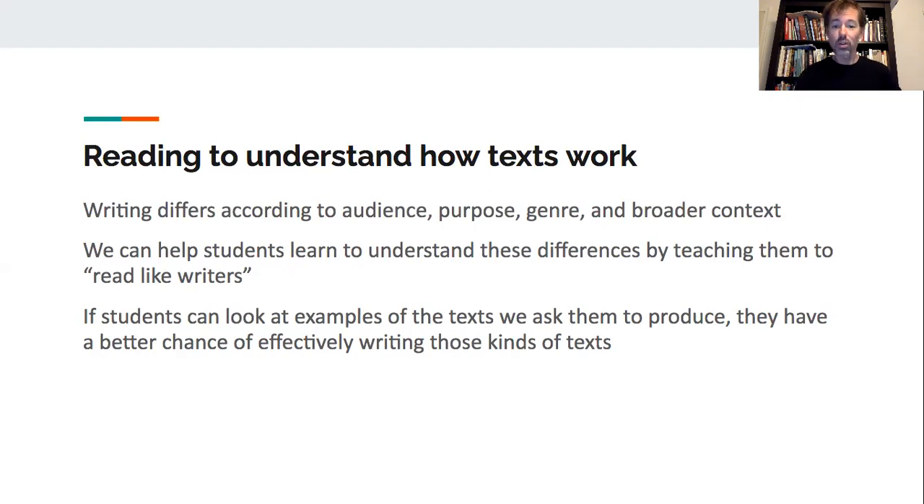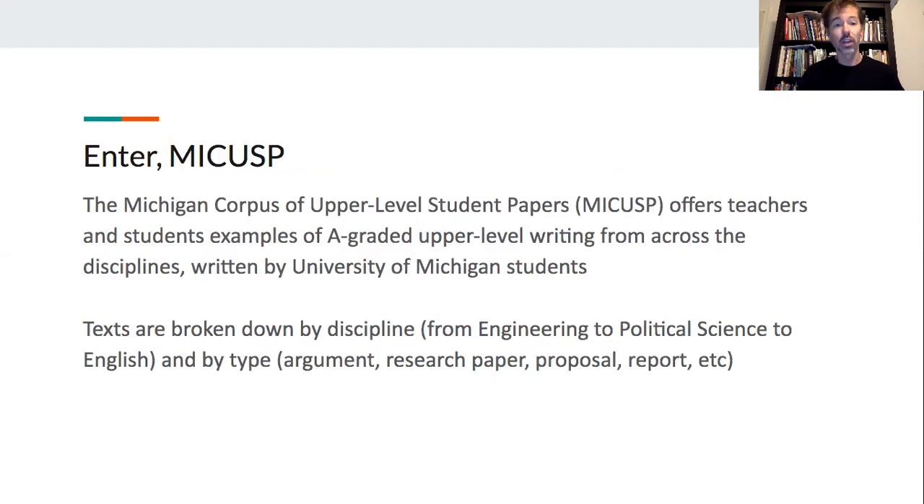And we can help students learn to understand these differences by, as I said, teaching them to read like writers. They're not just reading for content, but they're reading to understand how the texts work. And we assume that if students can look at examples of texts we ask them to produce, they have a better chance of effectively writing those kinds of texts. And students are constantly asking me for examples, and MICUSP offers a really great place to find a lot of different examples according to different genres.